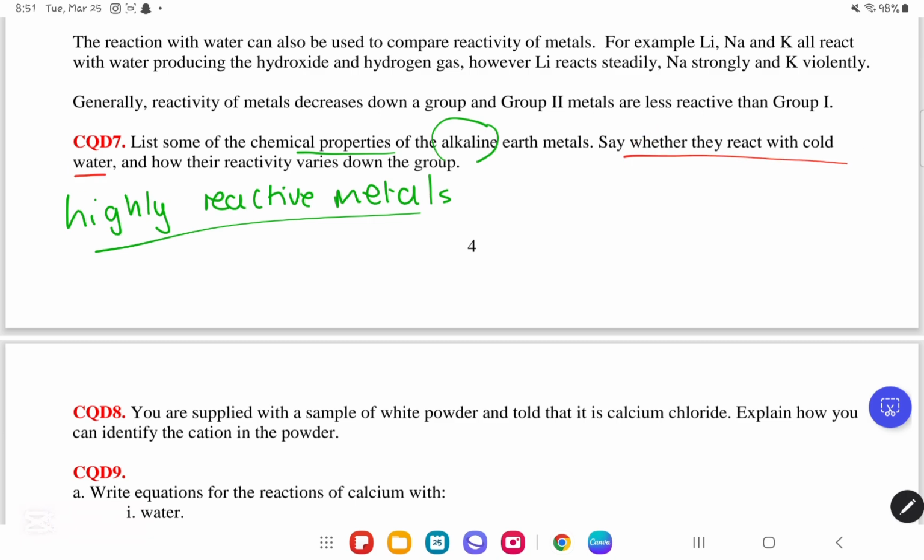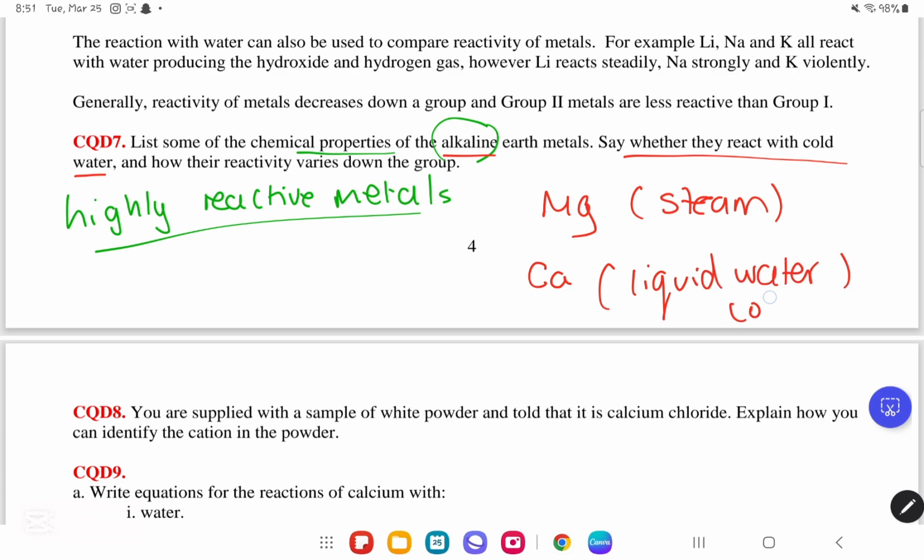So they do react with cold water, but we need to know that for the alkaline metals, they only use 2 metals, which is Mg, magnesium, and Ca, calcium. Mg will react with steam. Even though it does react with cold water, it will take a lot of time. That's why we use steam to react with the magnesium, whereas for calcium, Ca, we will use liquid water, which is cold, by the way.